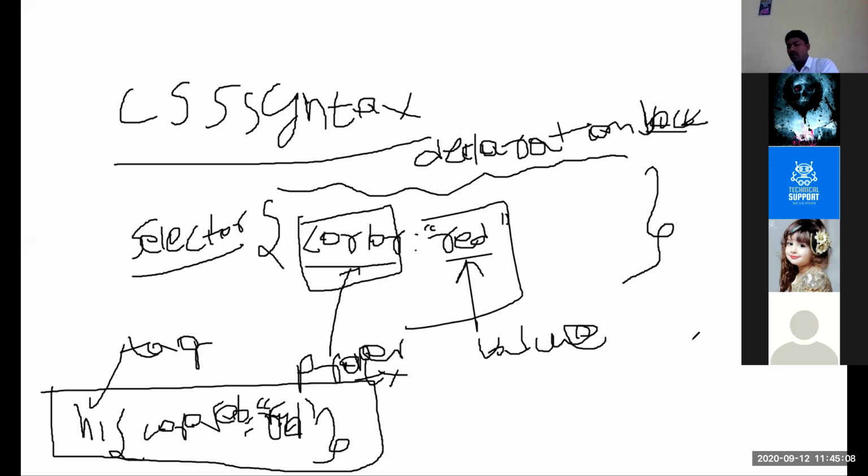Now we'll move to the programming. Already I told you the previous program. We'll move to the next program today. There are some CSS selectors.